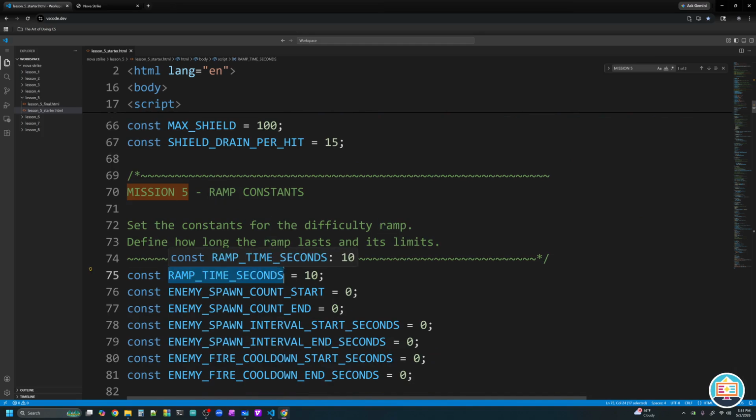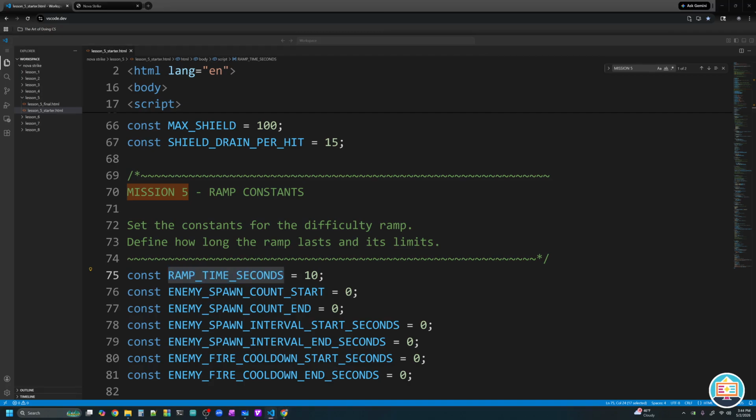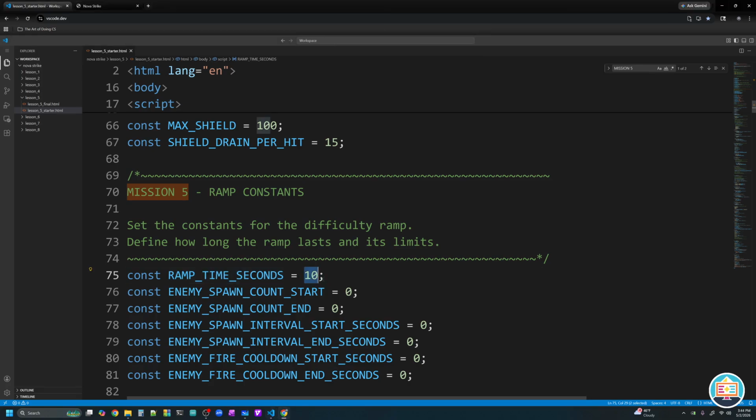The first variable is called ramp time seconds. This is a representation of how long it is going to take for our game to reach its maximum difficulty. Right now, it's set to 10 seconds. That is a very short ramp, okay? We don't want our game to reach max difficulty in 10 seconds. Come on. That would be unfair. So I'm going to set it to say, hey, you got to play for 120 seconds to get to our maximum difficulty. If you get there, congratulations. The game will not get any harder, and your only job now is to survive.